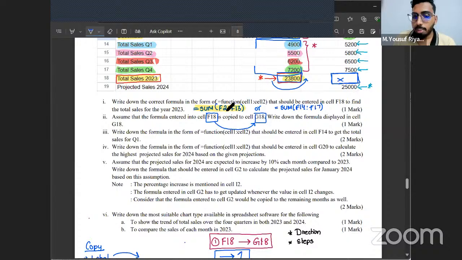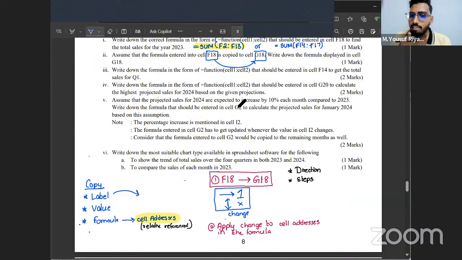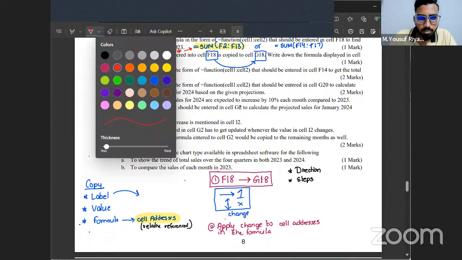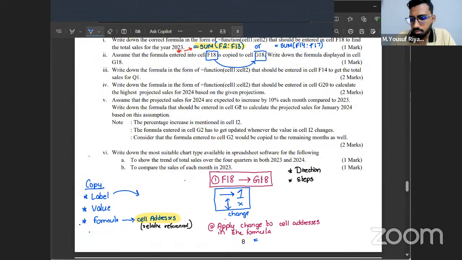What I'm going to do is apply that change to every cell address I have. Look at the formula I wrote and tell me what are the cell addresses you can notice here. Yes, F2 is one cell address, F13 is another cell address.